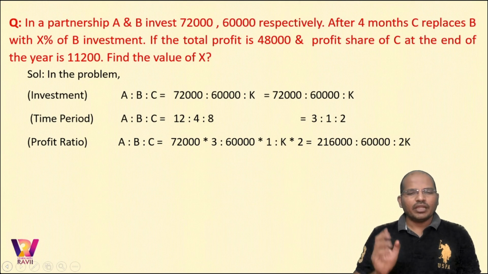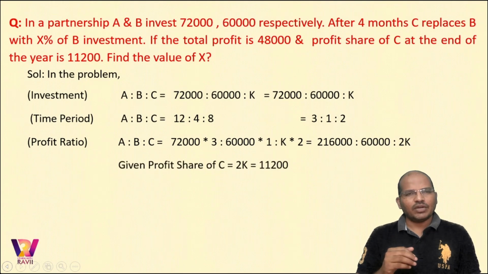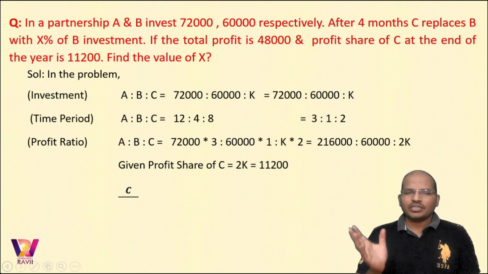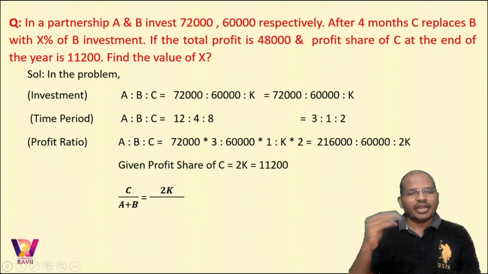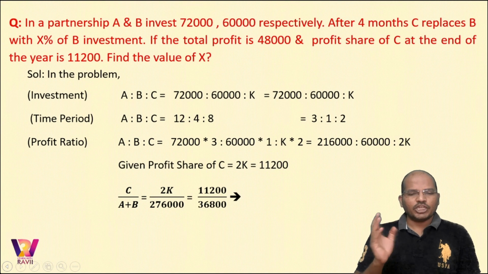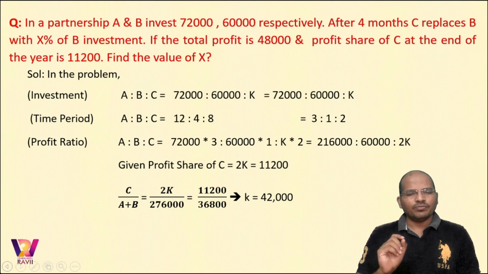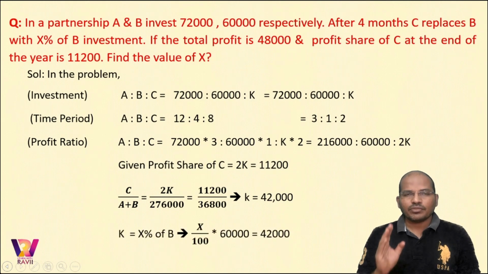Now see what is happening. He gave us that the profit share of C is 2K. 2K is given as 11,200. From that the value of K can be obtained. But again I go with the same old one where I compare C and A plus B to the things given to us. The share of C is 2K and for A plus B, you simply multiply them, you'll get some value. So comparing it, 2K by 2,76,000 is to 11,200 upon 36,800, and the value of K is 42,000. You got the value of K, that is the investment of C.